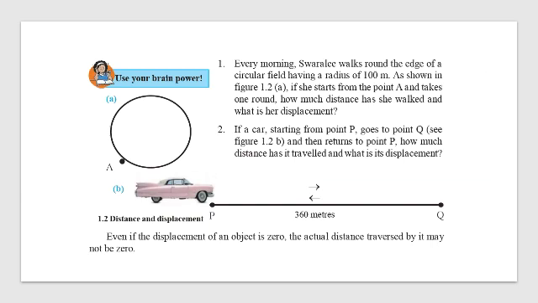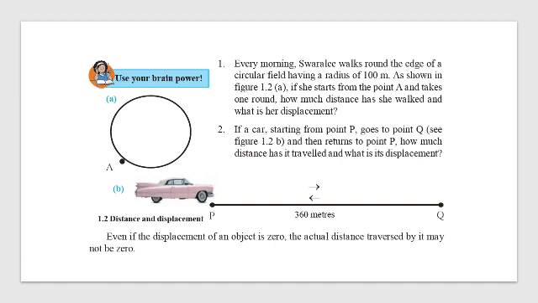Now look here. Every morning Swarali walks around the edge of a circular field. Okay. The radius of this field is 100 meters. So what is the distance covered here? To calculate the distance covered here, we will calculate the circumference. Circumference of a circle is 2 pi r. So 2 into pi into r. So r you will put 100, for pi you will put 3.14. So you will get a distance of around 628 meters.